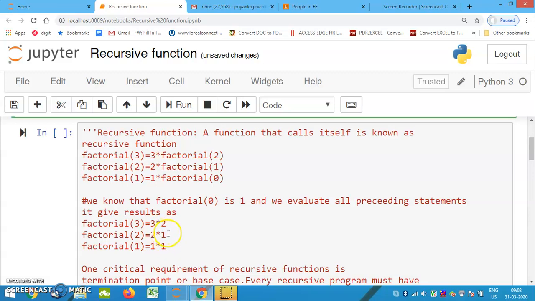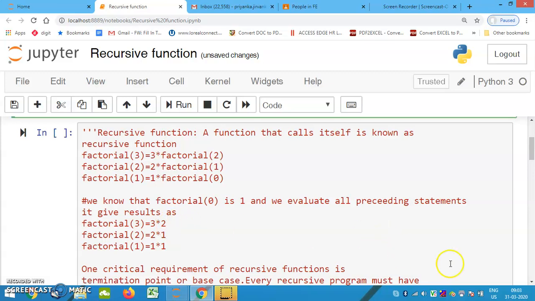At this place, which value gets put? The factorial of 1 function has returned the value 1. So we'll get the result as 2 into 1. Now what is the value for factorial of 2? We got the result as 2. So it will give me a result as the product of 3 into 2, that is 6. So this is how it will proceed.